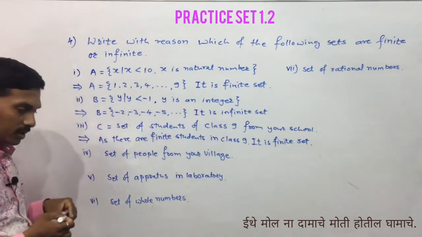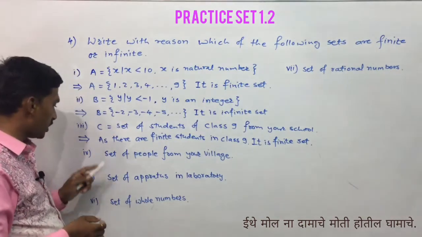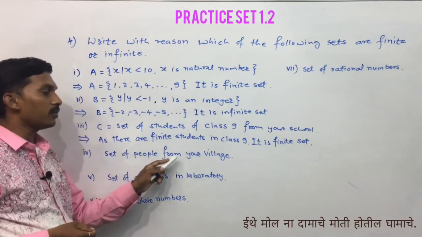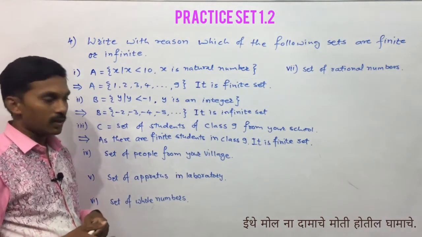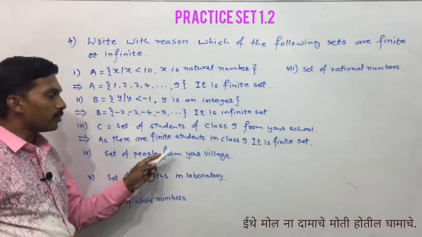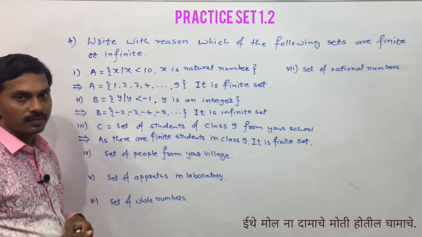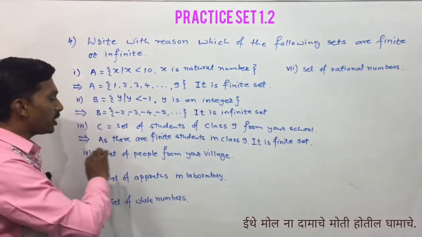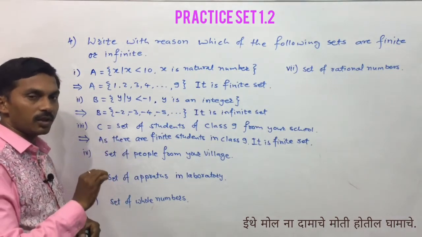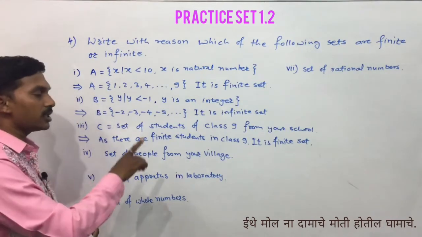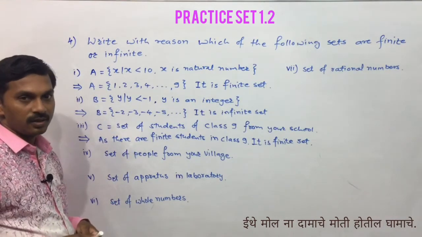Next, the fourth set we have been given is the set of people from your village, and it is also a finite set. We are able to count each and every person from our village, so it is a finite set.